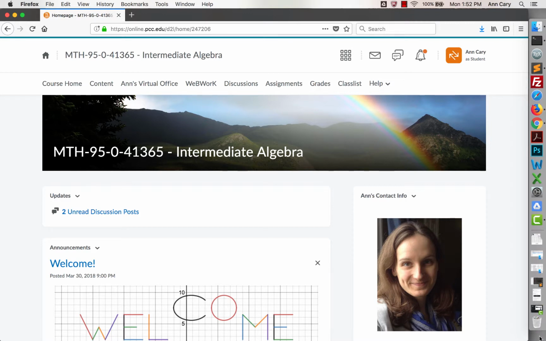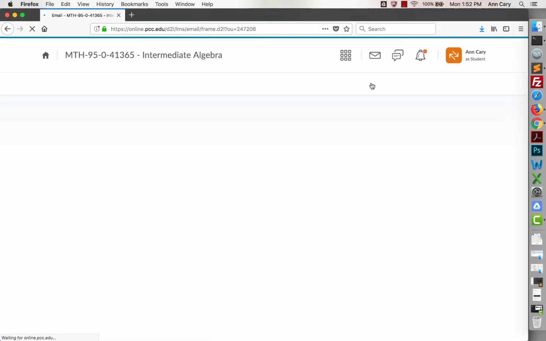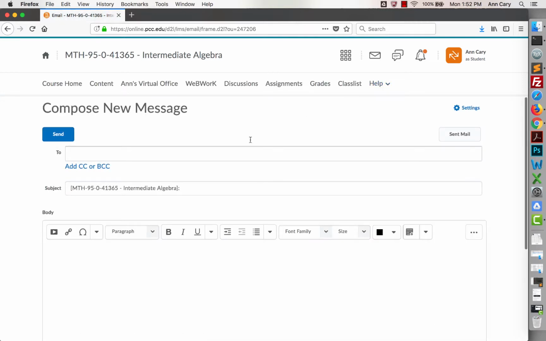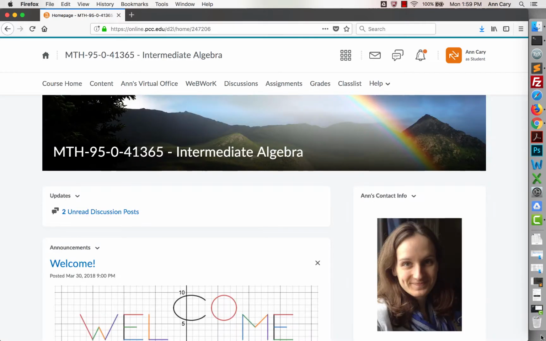If you'd like to send me an email, it's helpful if you use the email feature within D2L Brightspace. On our course homepage, up at this top bar, which should always be there regardless of where you're at in the course, you'll see message alerts, which will tell you when you have an email, but also it'll allow you to email me directly. When you click on this, it'll start a message, and in the subject line, it's going to put information about our course. This is helpful for me in terms of managing my email. All of your email will come to my regular Gmail account, but when you use it through D2L Brightspace, it automatically puts this header here, and then I know I'm getting a message about my online class.